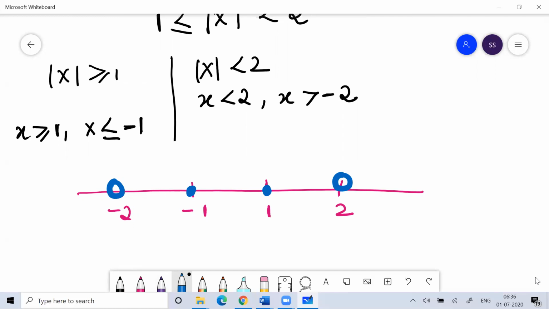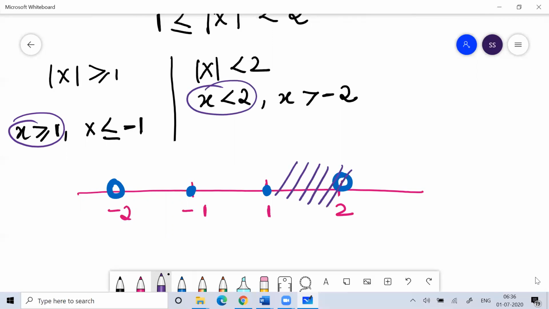So the value of x is less than 2. If the value of x is less than 2, x's value is greater than or equal to 1. So it accepts this value, and the value of x is less than or equal to minus 1, but greater than minus 2.